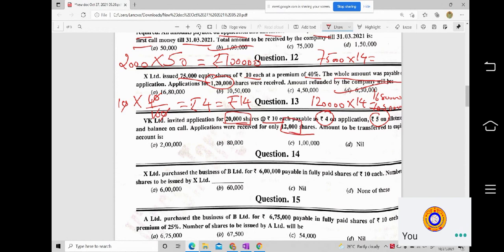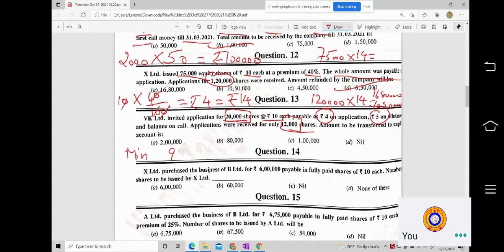Calculate and see whether it is 90 percentage of the issued capital, because we need to receive the minimum subscription. The minimum subscription is 90 percentage.